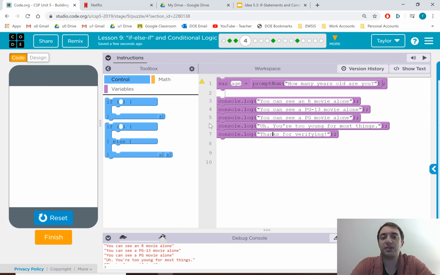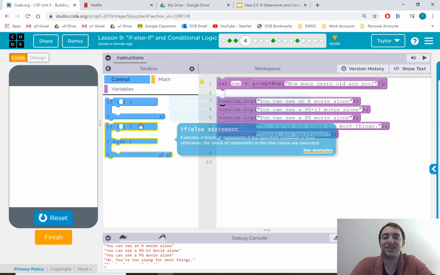But these in lines 3, 4, 5, and 6, that should only run for one. Now, yes, it is true that if you can see a rated R movie, you can also see PG-13. That's not what they're getting at. They're trying to get you to see what's the most intense movie you can handle.